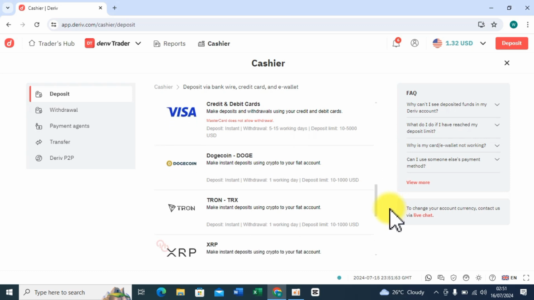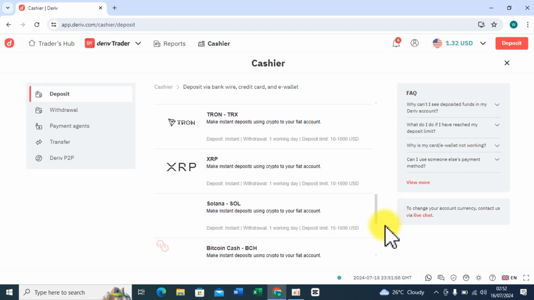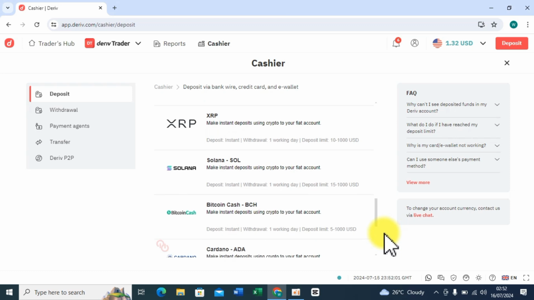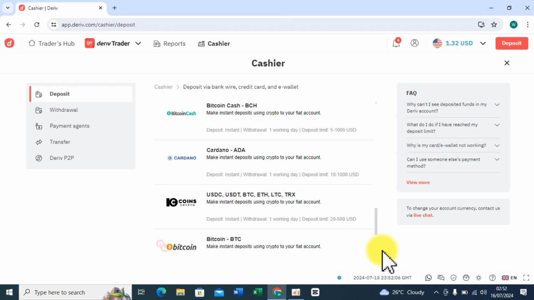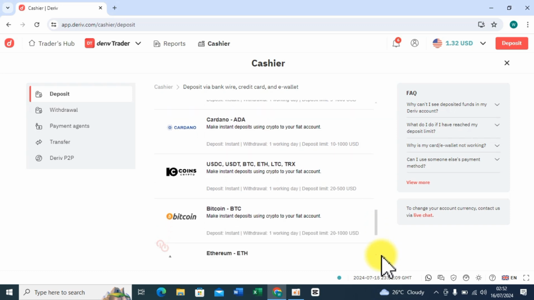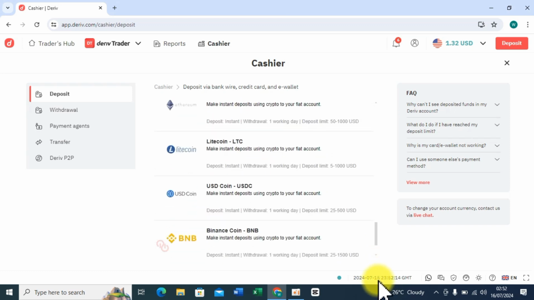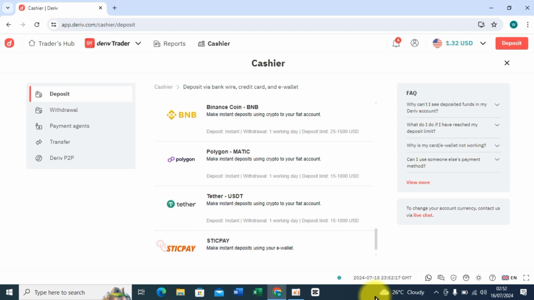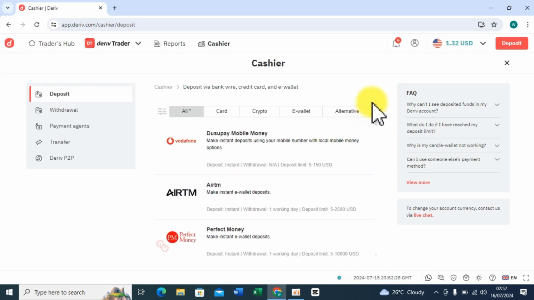If we continue, you can see we have Tron, that's a cryptocurrency coin, then XRP, Solana, Bitcoin Cash, Cardano, USDC, USDT, BTC, Ethereum, LTC, Terra, Bitcoin, Ethereum, Litecoin, ETC, even the Binance coin, and even StickPay. In future videos I'm likely to make a video about StickPay, because it is widely used by many forex brokers. So let's get back to our point.